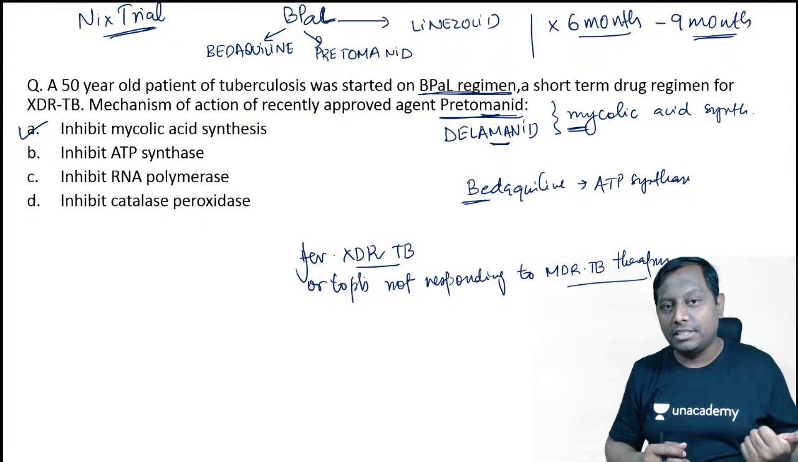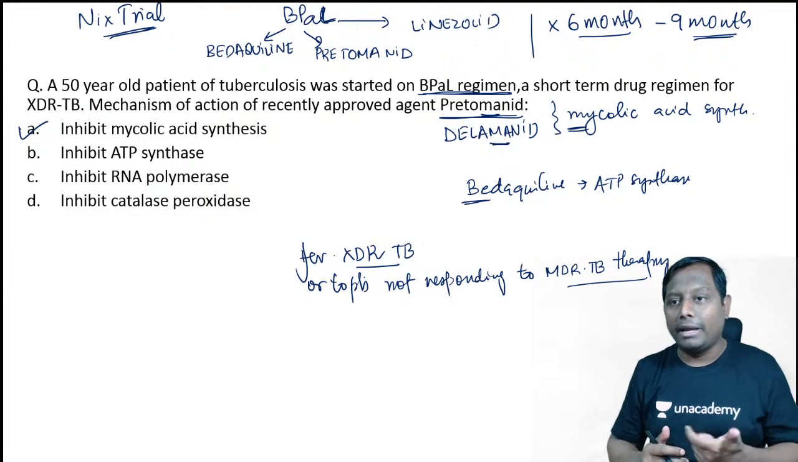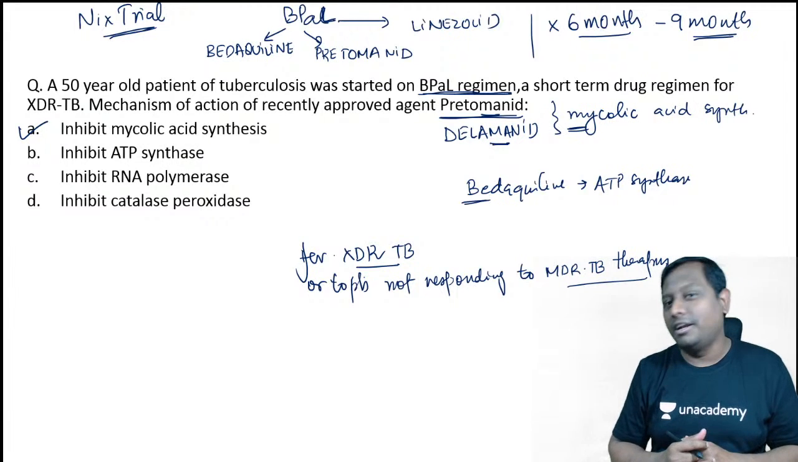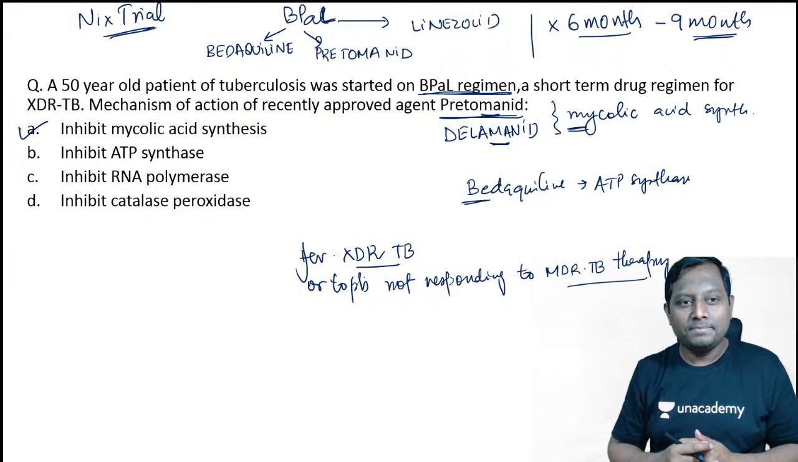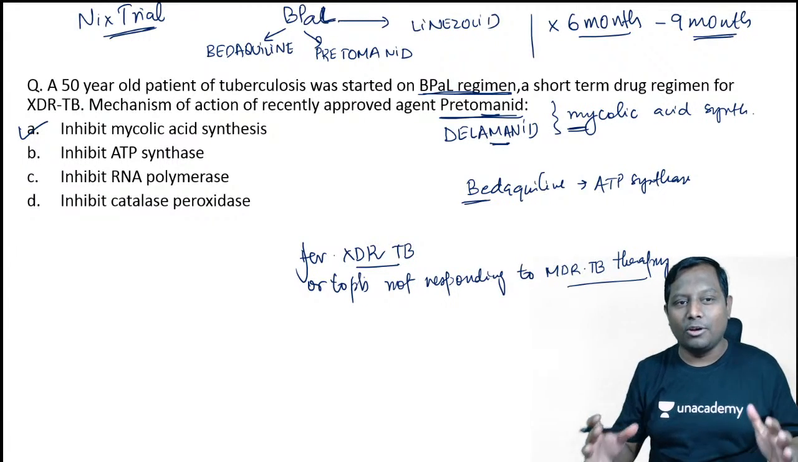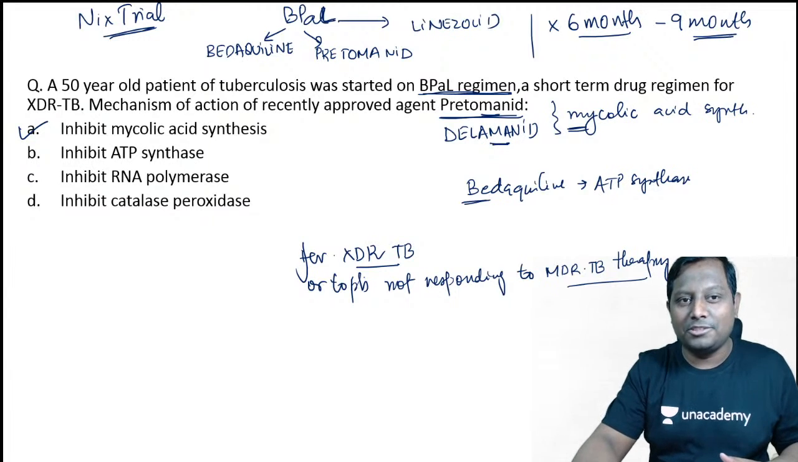What does B-Pol stand for? Bedaquiline, an ATP synthesis inhibitor. Pretomanid, a mycolic acid synthesis inhibitor. Linezolid, one of the protein synthesis inhibitors, cidal in nature. I hope it is clear to all of you. We can go to the next question.